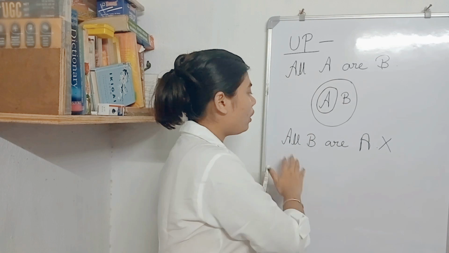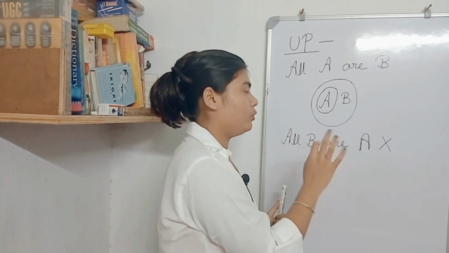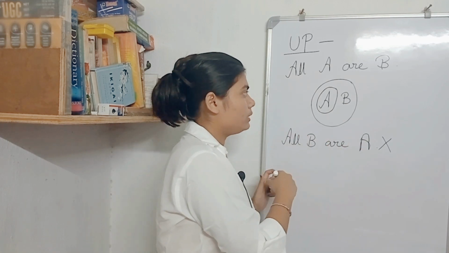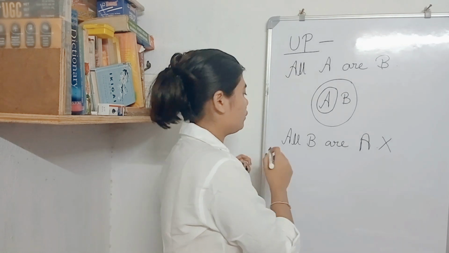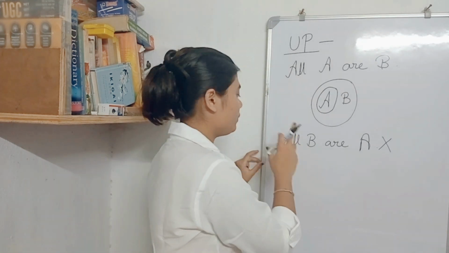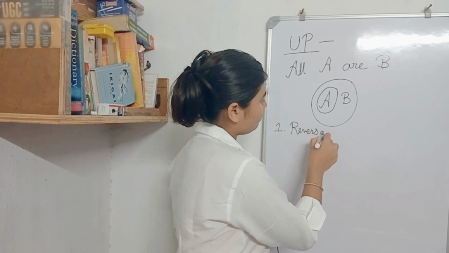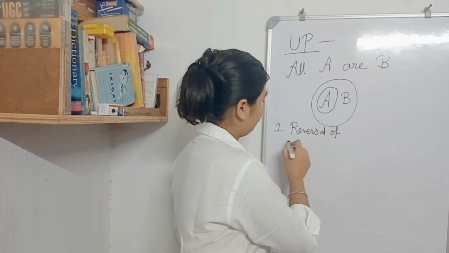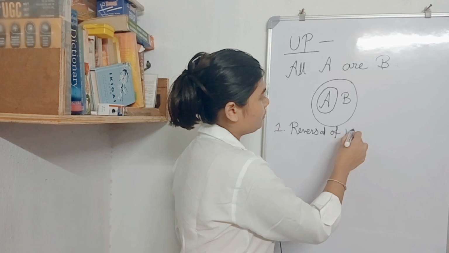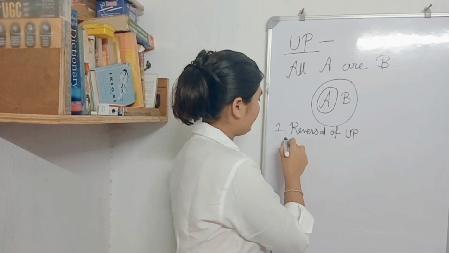For example, all B are A cannot become. So you can write the rule that reversal is not accepted in universal. Reversal of UP, that means universal positive, is not accepted.